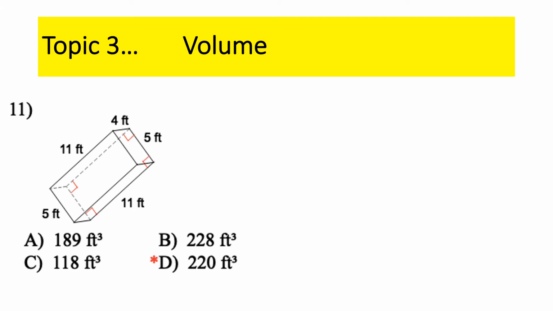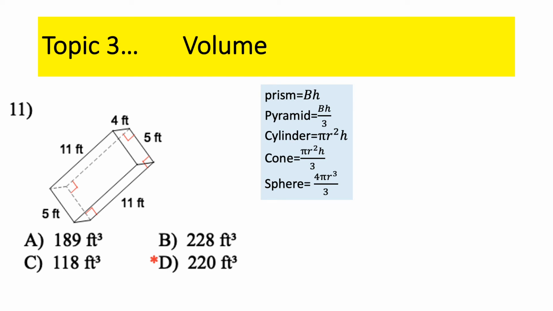Okay, let's move on to volume. Next topic, volume. For volume, we had lots of formulas. There they all are. Notice that the first two have a capital B instead of a small b. Small b means base. Capital B means base area. So you've got to figure out what's the shape of the base and calculate its area.